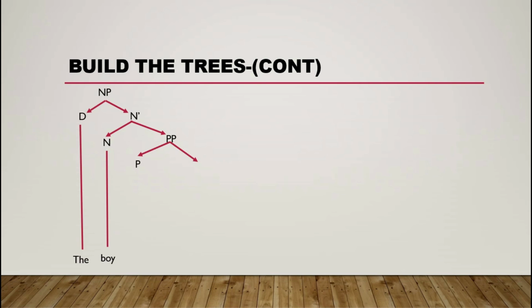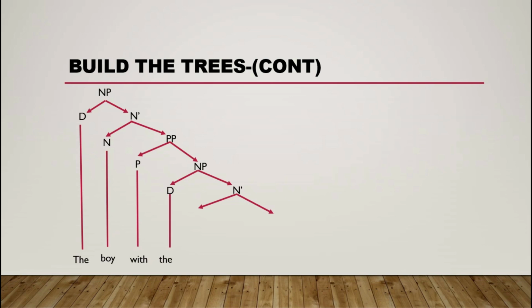So PP divides into preposition and noun phrase. P stands for preposition, and we line down the preposition "with". Okay, the boy with. So the noun phrase is again the determiner, and then we line down and write "the". The boy with the. Noun bar again and divides into